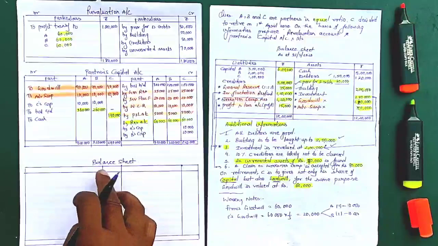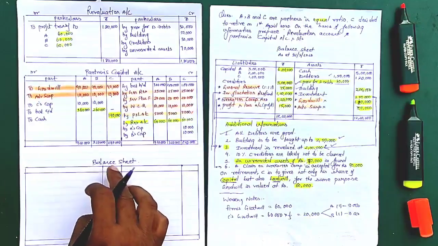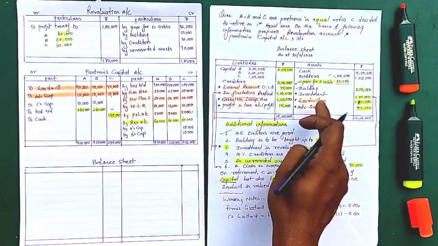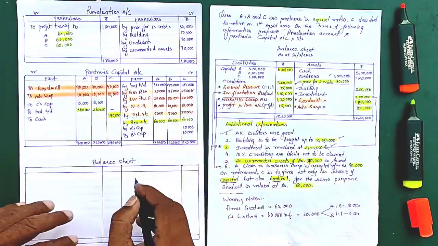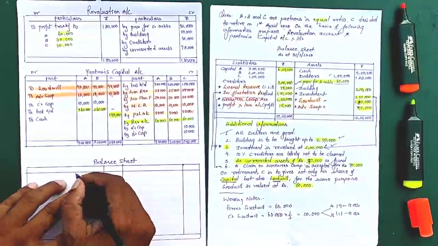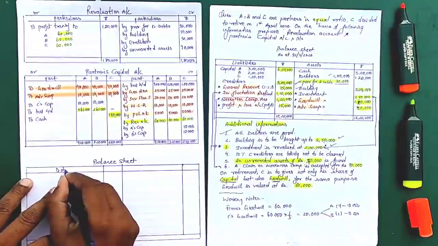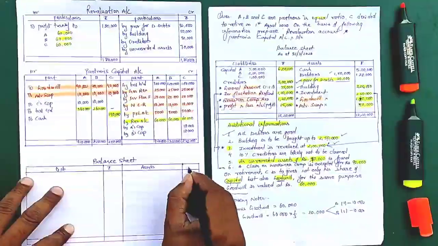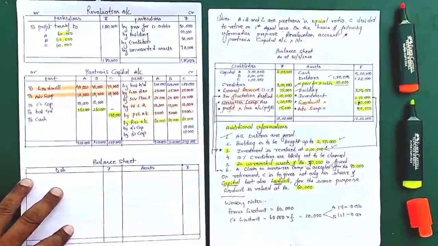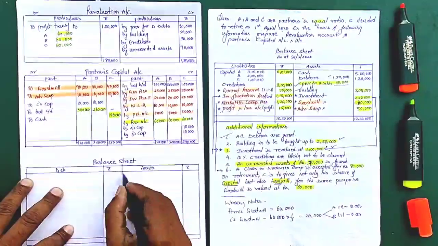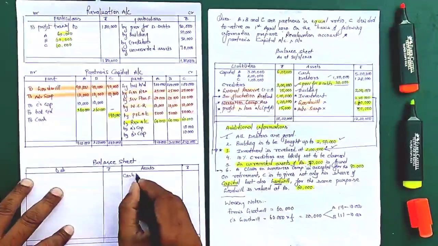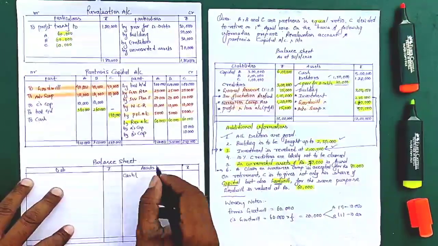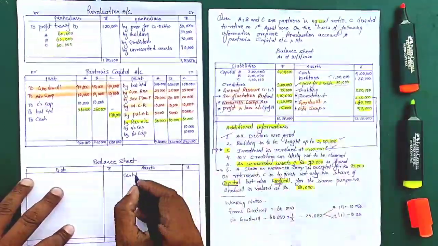Now it is time to prepare the balance sheet. What we'll do is simply copy paste the balance sheet we have over here. First, this is liability and rupees, this is assets and rupees. Now first I'll take cash. For cash, there is cash of rupees 5 lakh.